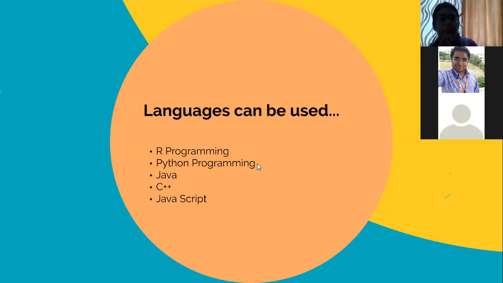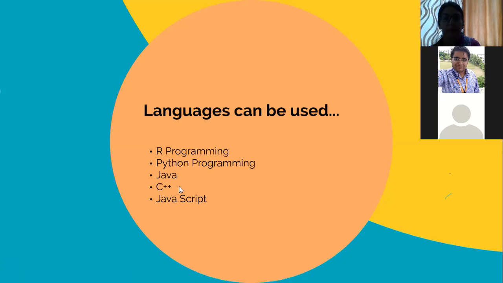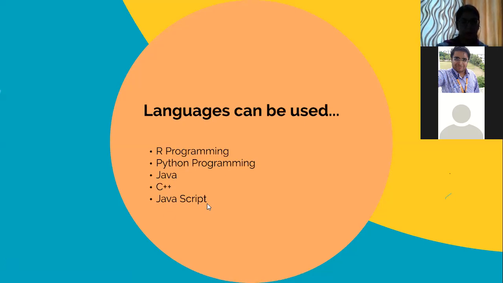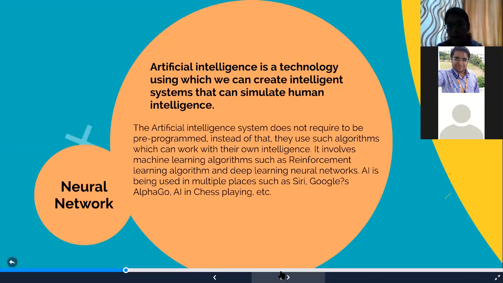We can go for Java, we can go for C++, which is modern C++, I think, and JavaScript also. In web applications, we can use JavaScript to apply machine learning or AI algorithms. And after all these, as I have explained artificial intelligence, what is the neural network also.